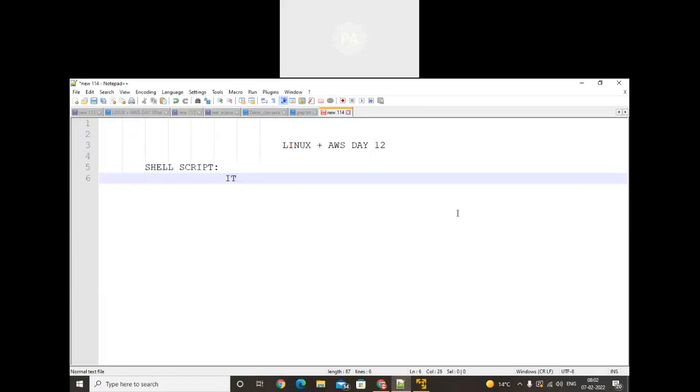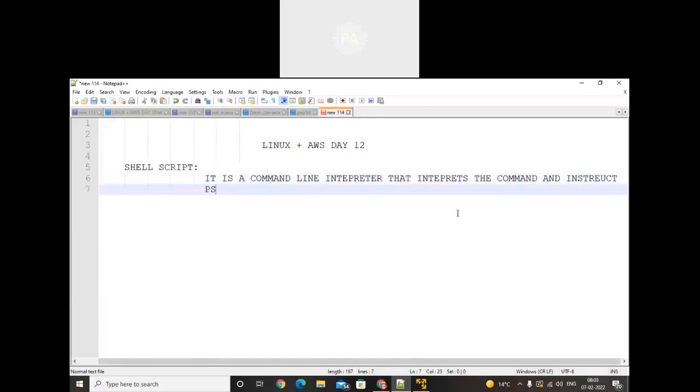So what is it? It is a command line interpreter that interprets the commands and instructs the OS, OS being nothing but the operating system, to perform the necessary tasks.